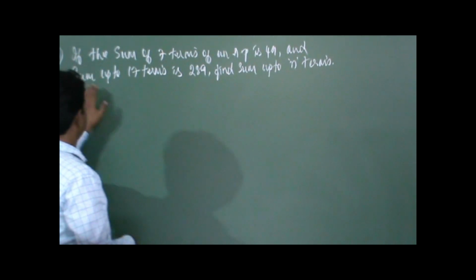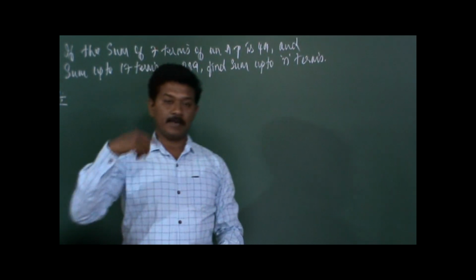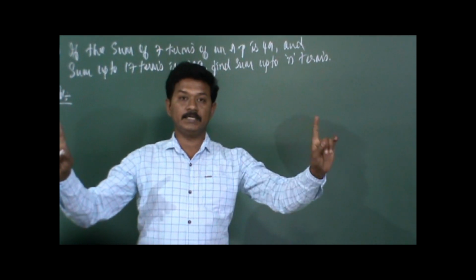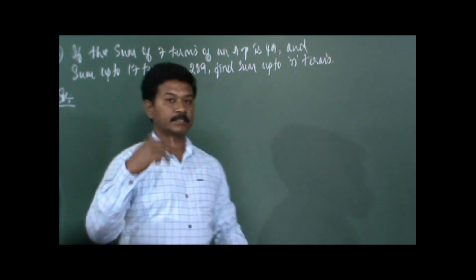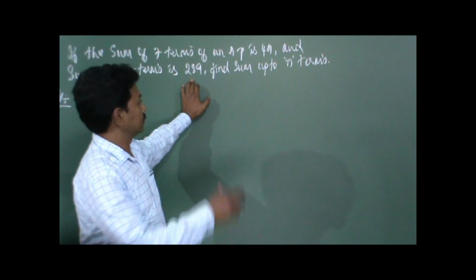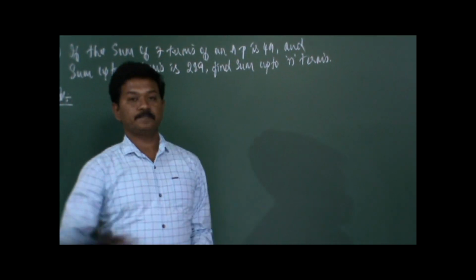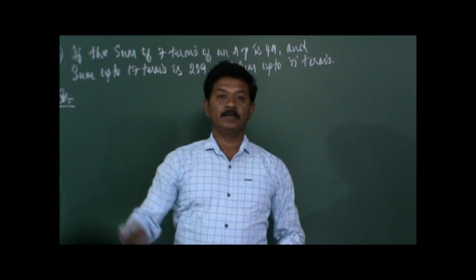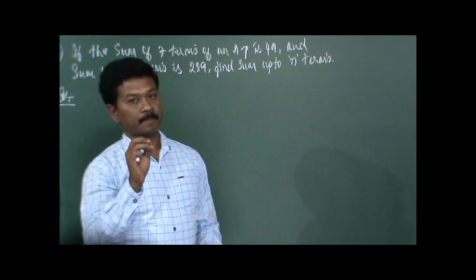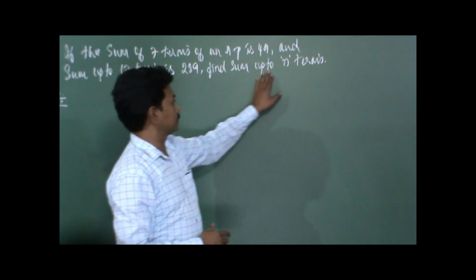And the sum up to 17 terms is 289. So in the same AP, not the other AP, in the same AP, starting from the first term to 17 terms, when it takes the sum of 17 terms, it is equal to 289. So if this is the data, find the sum up to n terms. If there are n terms in the AP, find the sum of the first n terms. This is a very important problem, because he is asking you to find the sum up to n terms.